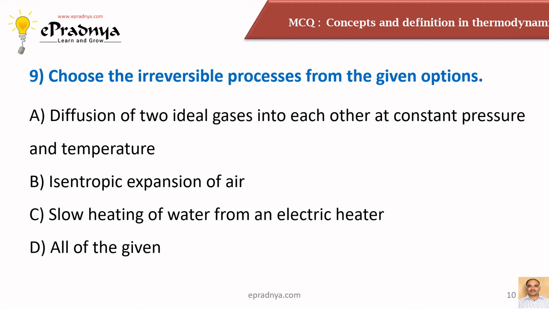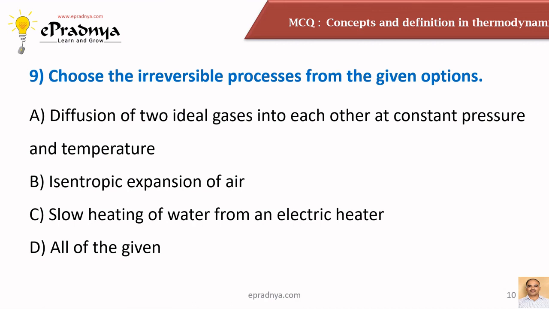So friends, reversible processes are quite theoretical or hypothetical. In fact, all the processes that we see around us are irreversible, and this irreversibility is because of either friction or heat loss.